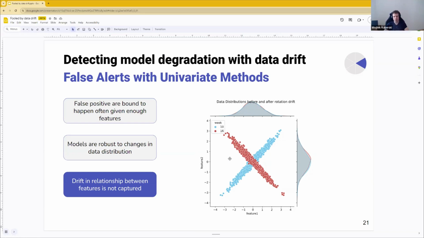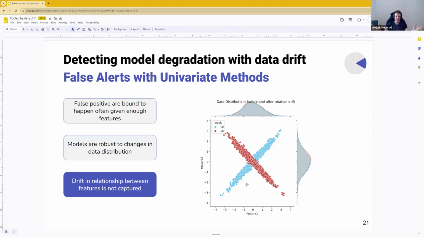To illustrate that point, I have this visualization here. We look at two features, and from the univariate standpoint, the univariate distributions are virtually the same. They're virtually identical. But if we look at the 2D plot, we see that the features actually got rotated by 90 degrees. So there is insanely strong data drift. Most likely the features got swapped somewhere in the data engineering pipeline. But univariate drift detection will not detect it.